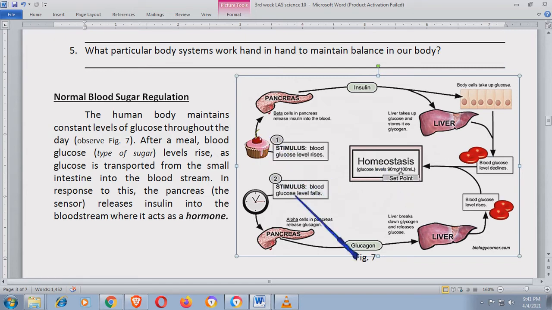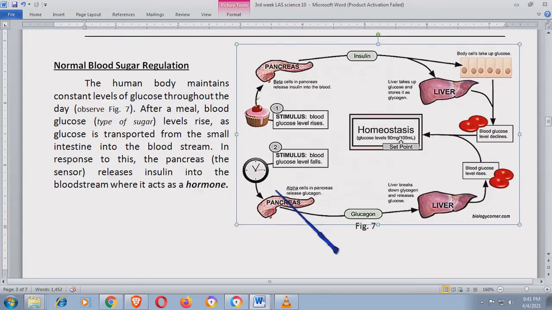Sa number 2, pag bumaba naman, ano naman ang gagawin? Ganun pa rin, ano? Pag bumaba, madedetect pa rin ng katawan natin. Halimbawa, yung blood glucose level falls. Ayan, bumaba siya. Kulang ka ng sugar sa katawan o blood glucose. So, ang mangyayari sa'yo, manghihina ka. No? Parang wala kang energy. Yan yung nangyayari. Pero hindi magtatagal at makaka-recover din ang katawan mo, because your body will respond.